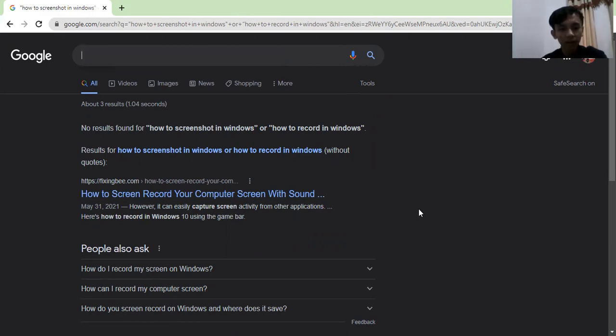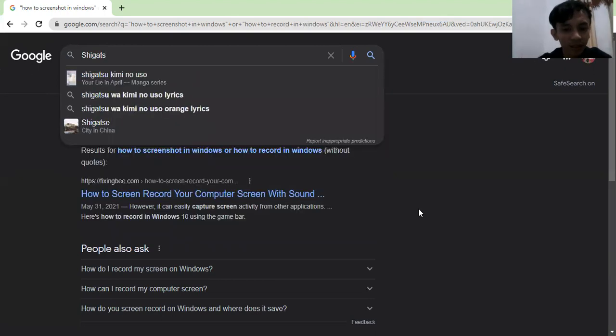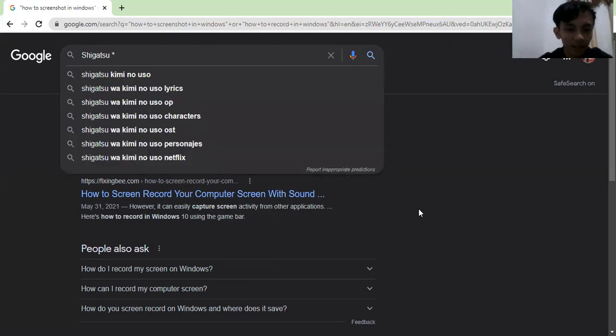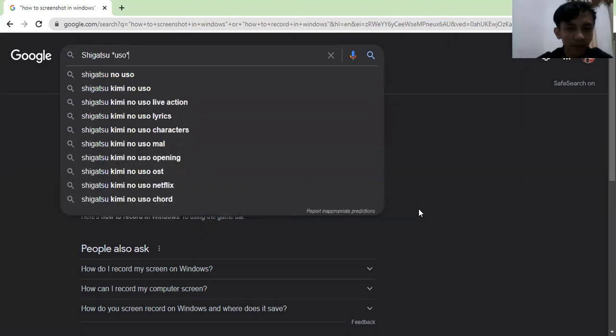Okay, next you can use the search engine with stars, to search for a sentence with a few missing words. For example, you want to search for a song lyric or a film like this. I will search Science Uso.